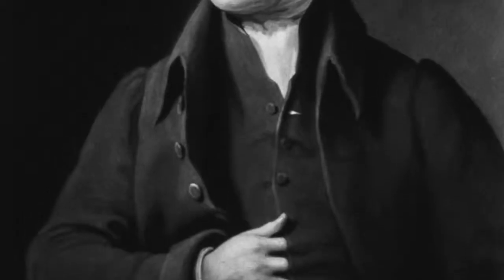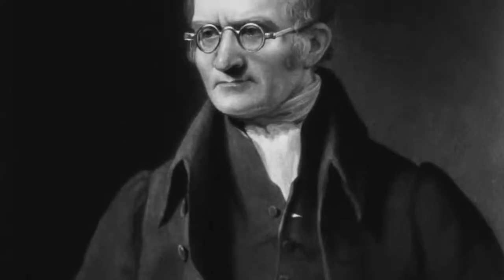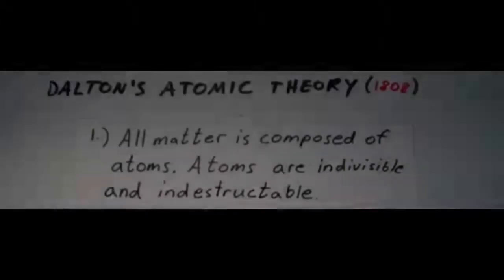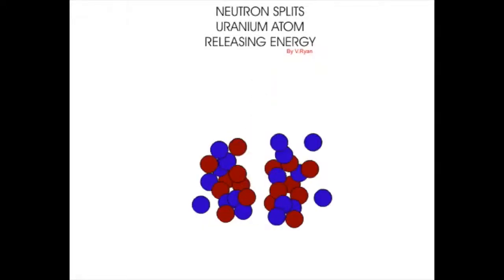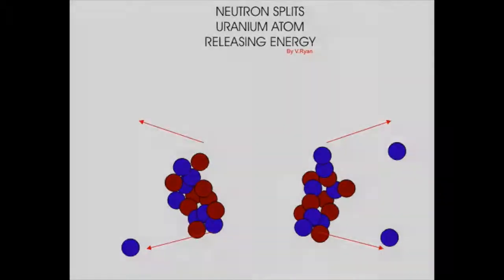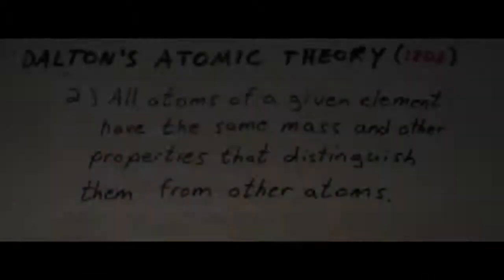Dalton is an English scientist who proposed the atomic theory, which consists of 4 postulates. The first postulate states that all matter is composed of atoms which are indivisible and indestructible. Yet the point that atoms are indivisible was falsified, as later on the subatomic particles such as protons, neutrons, and electrons were discovered. Also, the part that atoms are indestructible was later falsified due to the fact that nuclear fission takes place now in atomic bombs and nuclear reactors.